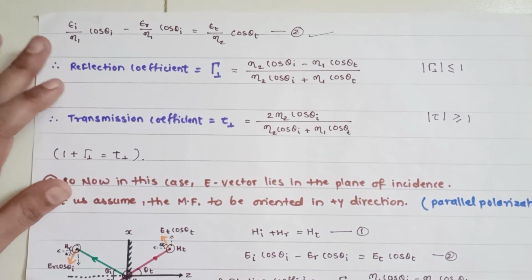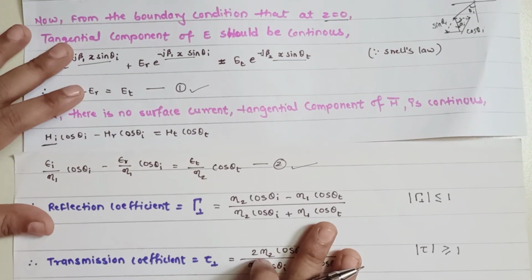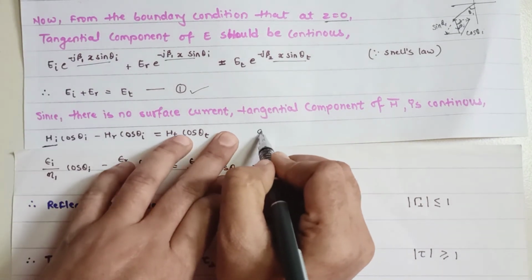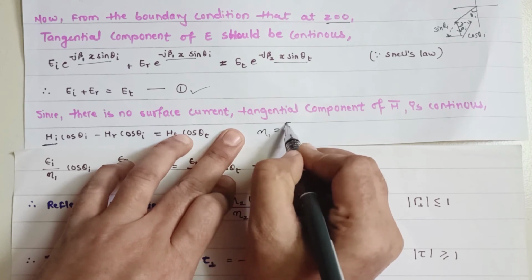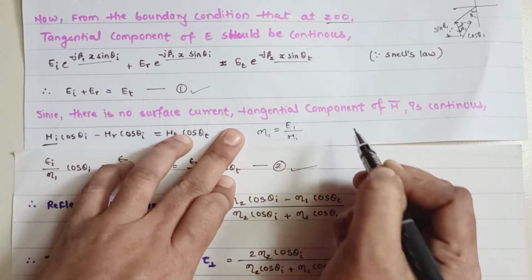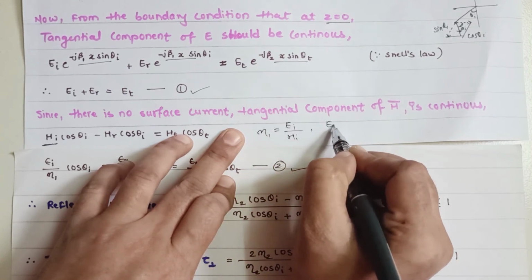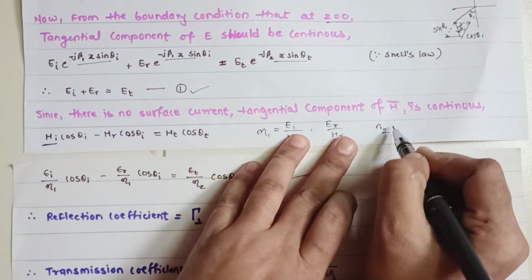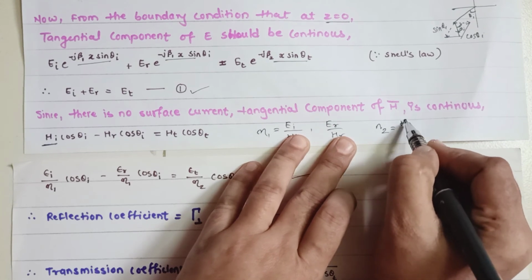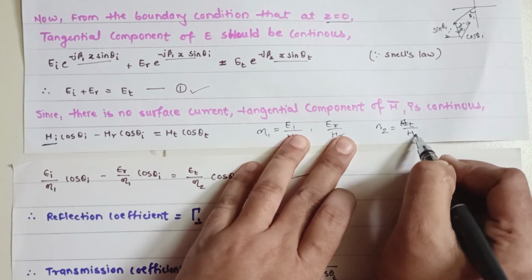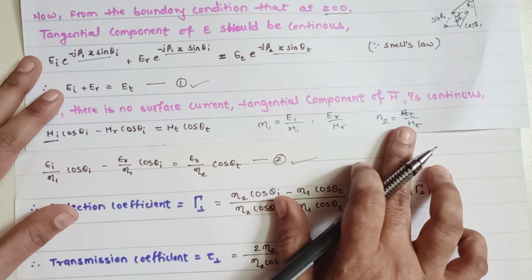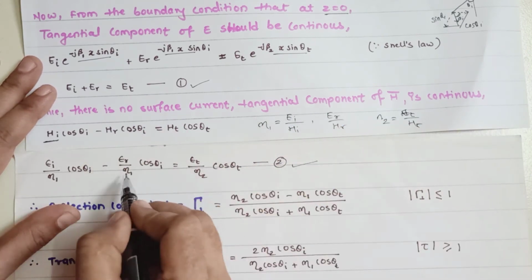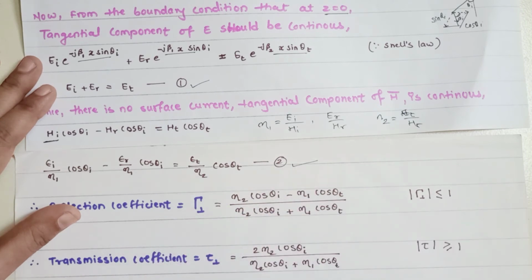Now what we have to do next, as you can see here, is put in the value of the refractive index, which is the ratio of EI to HI, then ER to HR, and for the transmission, the refractive index N2 is ET upon HT. We put these values in this equation and rearrange it, and you will get equation number 2.